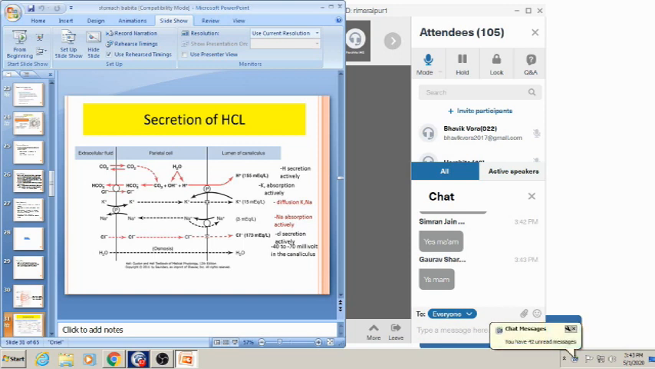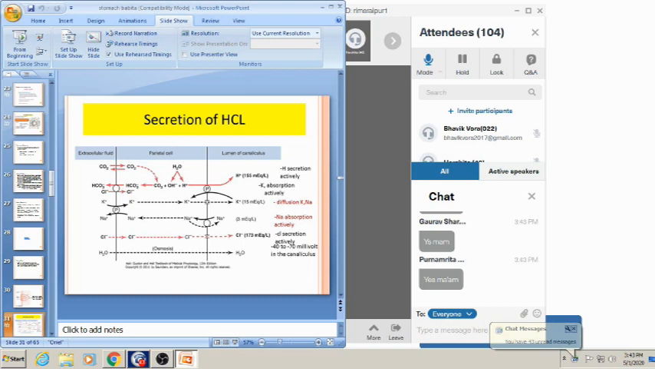Okay, everyone is able to see this. There is a formation of carbonic acid with the help of carbonic anhydrase enzyme, which is present in plenty in this parietal cell. In the presence of carbonic anhydrase enzyme, there is a formation of carbonic acid. This carbonic acid is a highly unstable compound which will be divided into H plus ion and HCO3 ion.